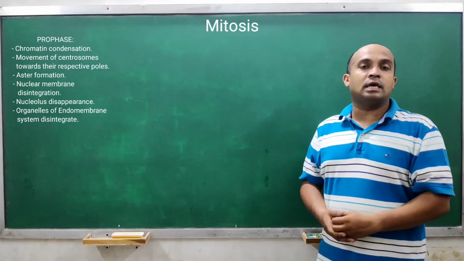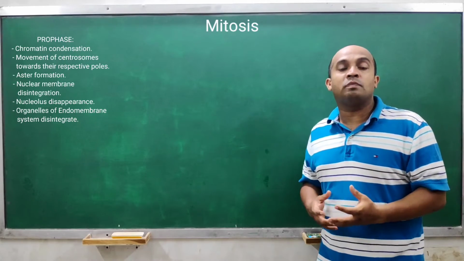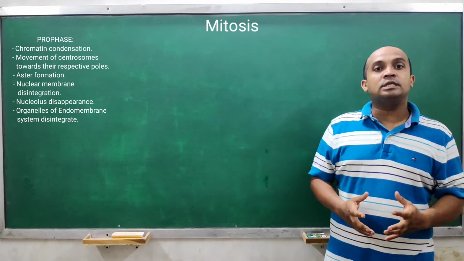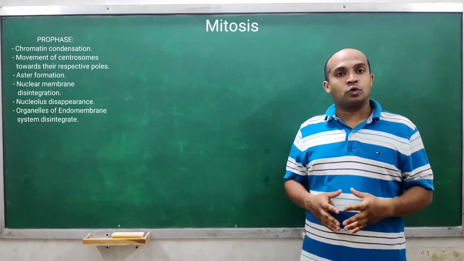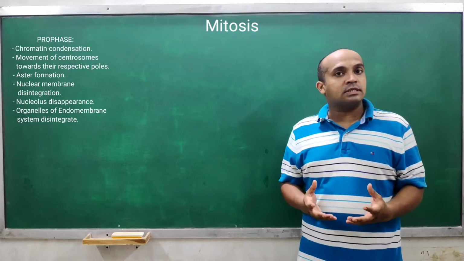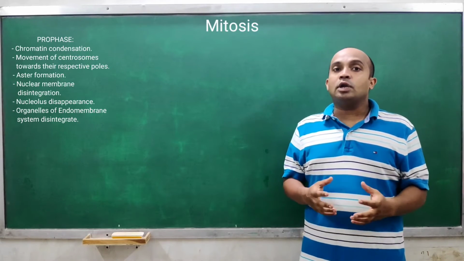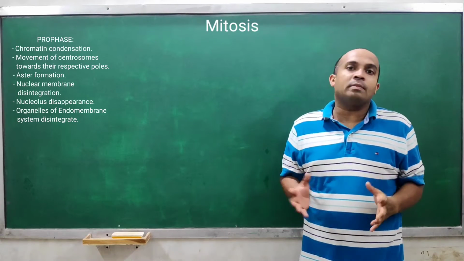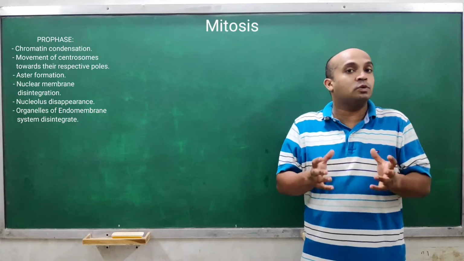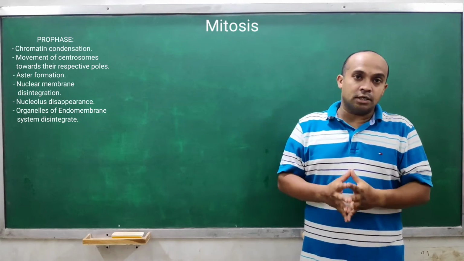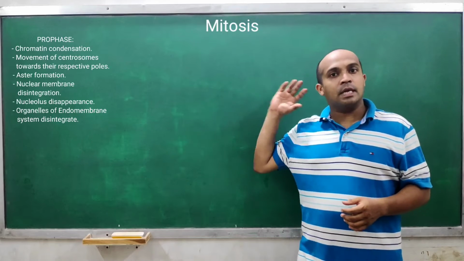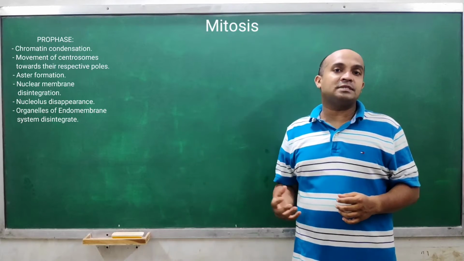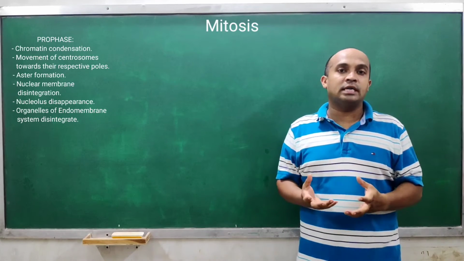And in this phase, if the cell is seen under a microscope, we will not find the Golgi apparatus, nuclear membrane, or endoplasmic reticulum. All such organelles cannot be seen under the microscope, right? The nucleolus has also disappeared. The nucleolus is nothing but a dense content of chromatin fiber. So here no chromatin fiber is there, all chromatin fiber has converted into chromosomes, so the nucleolus will not appear. Understood?